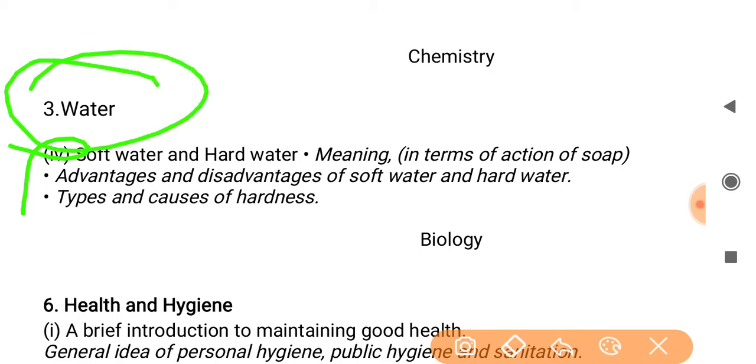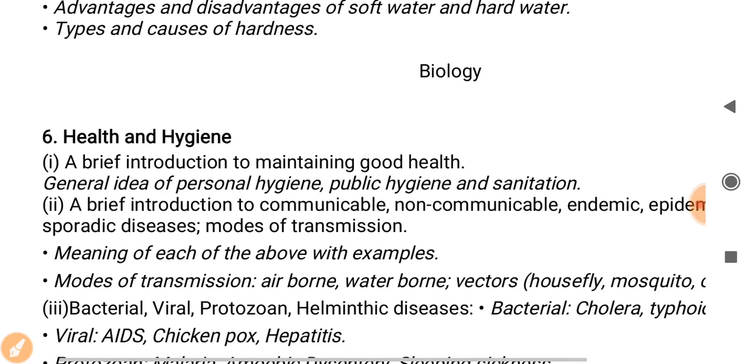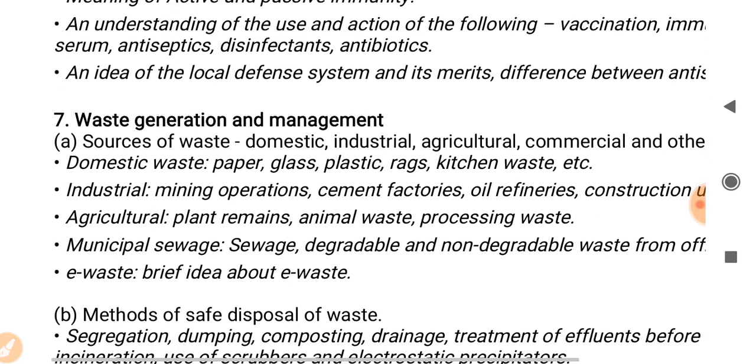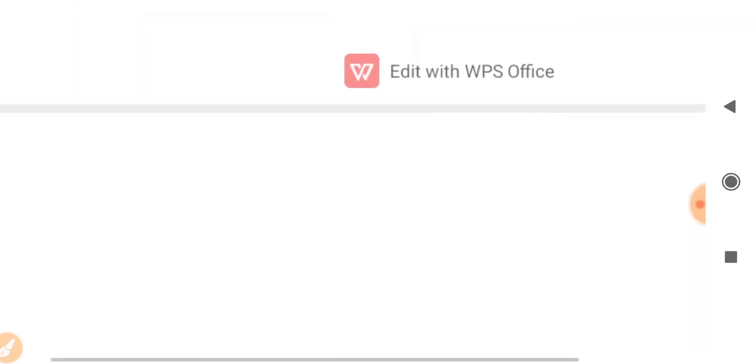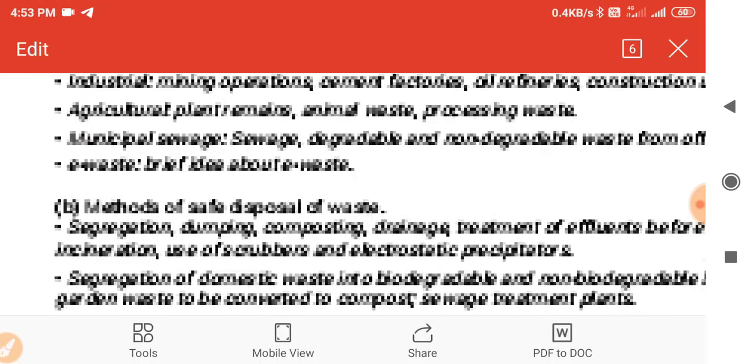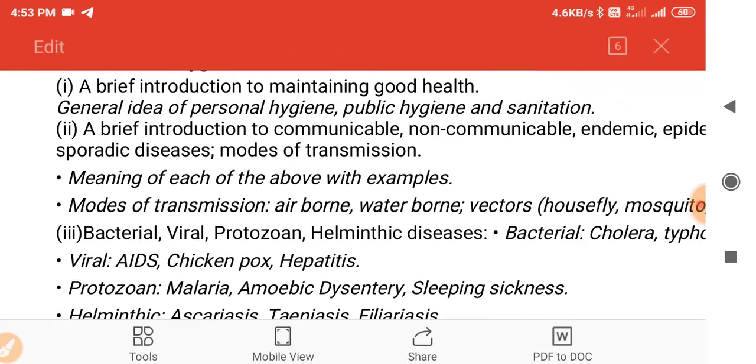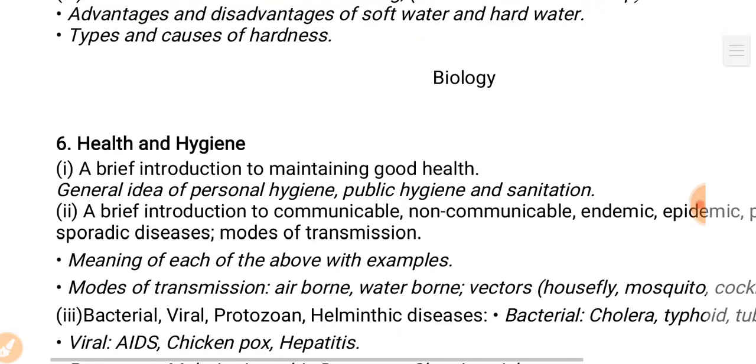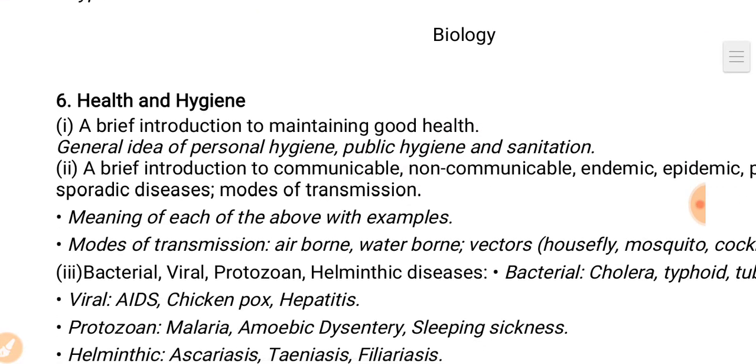In biology, 5 chapters are as they are, and the 6th and 7th chapters you do not have to prepare. You have to prepare only 5 chapters. So this is for class 9th. Now we move to class 10th.